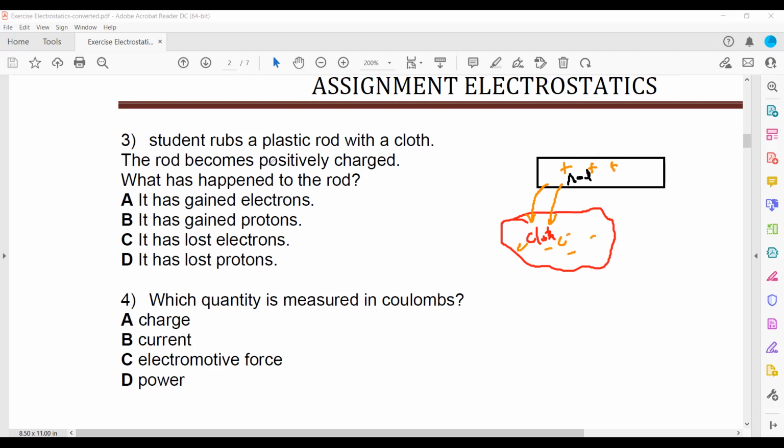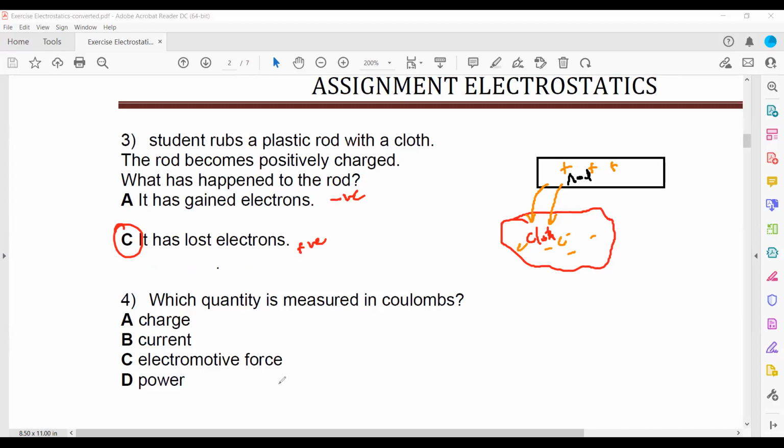As I mentioned, any option with loss or gain of protons is totally wrong, because protons cannot be lost or gained from the atom as they are present inside the nucleus. So it can only be gaining or losing electrons. If it gains electrons, it should be negative. But it lost electrons, so it will be positive. That's why C is the right answer for this.